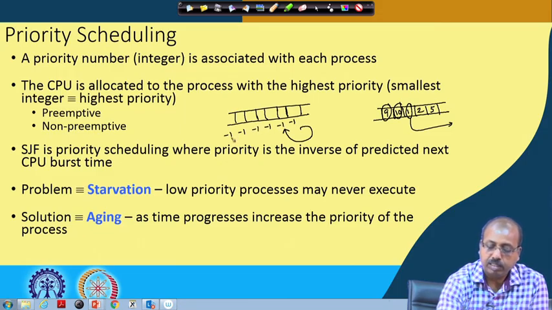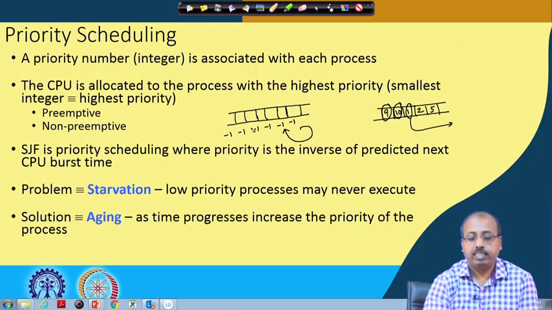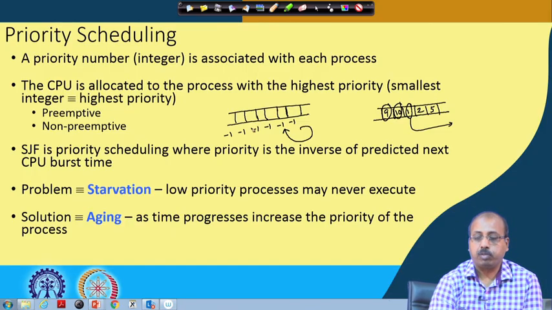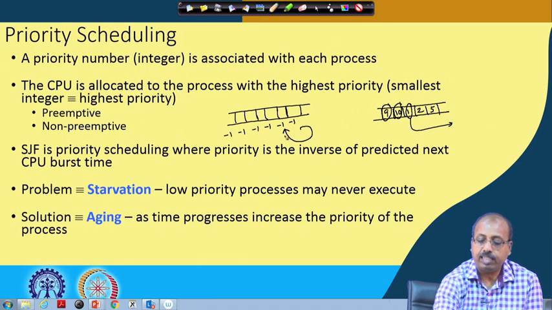Then what will happen? If a process is in the ready queue for a long time, like this process with priority say 10, the next time this cycle is done, this value will be reduced to 9. Next time, it will be reduced to 8.